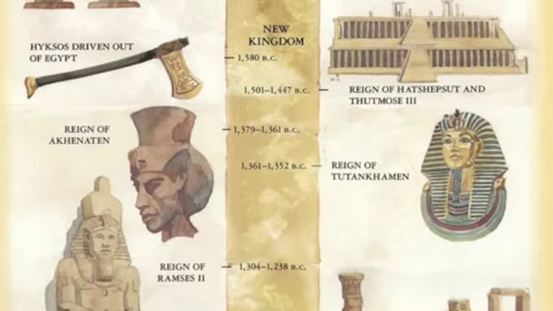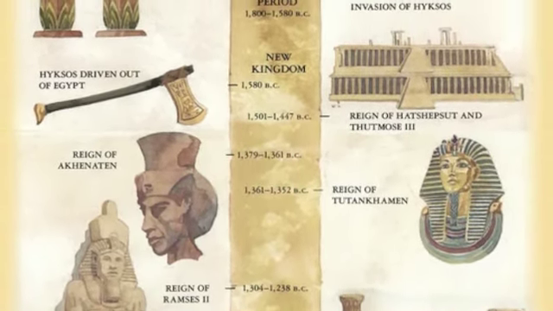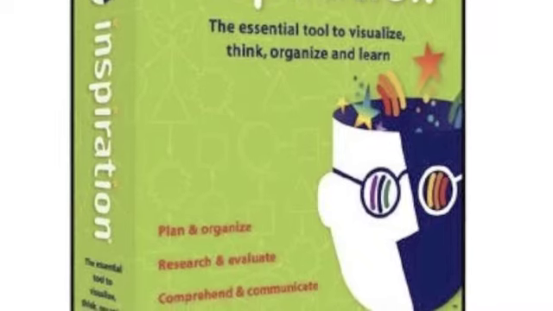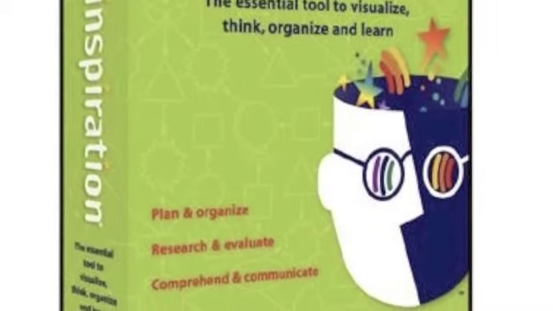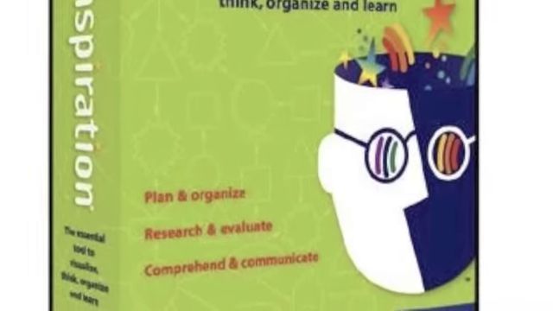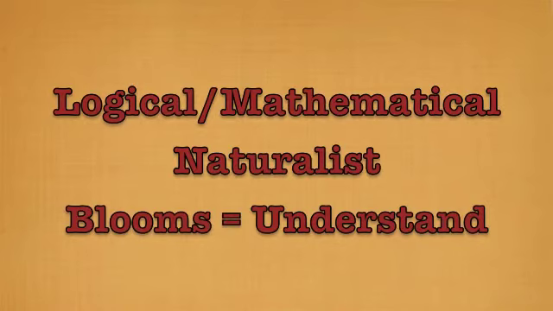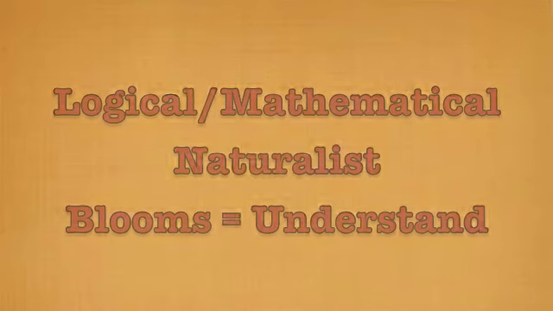On days 15 through 16, the students will research and analyze the events of the Egyptian Empire. They will then translate their findings into a timeline in Inspiration. The multiple intelligences used are logical mathematical and naturalist. The Bloom's level is understand. I've learned that integrating Howard Gardner's theory of multiple intelligences, along with Bloom's taxonomy, and using technology, lessons can come alive and be more meaningful and lasting in the minds of students.